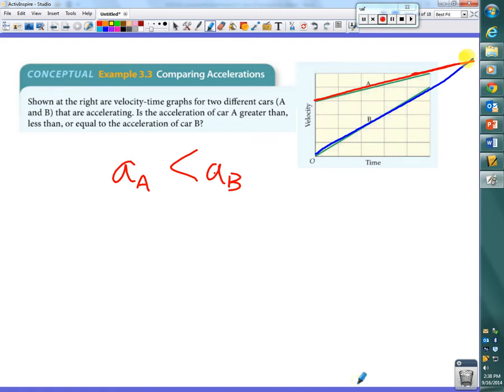What happens there? They reach the same velocity. Are they in the same spot? No, right? The intersection of these two graphs is not the same as the intersection of the position graphs. On the position graphs, when the two graphs cross, that means they're in the same spot at the same time. That's where they meet. That's not the case here.